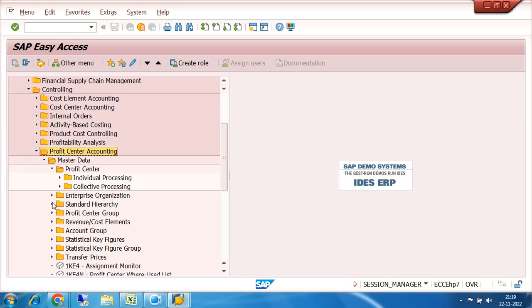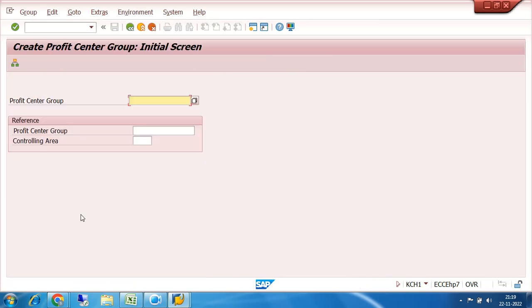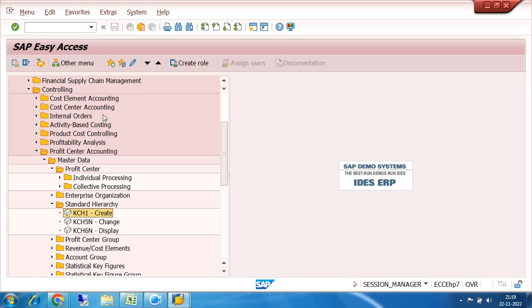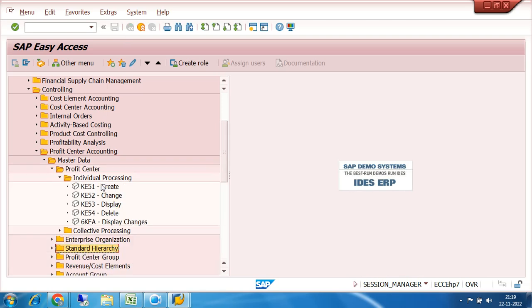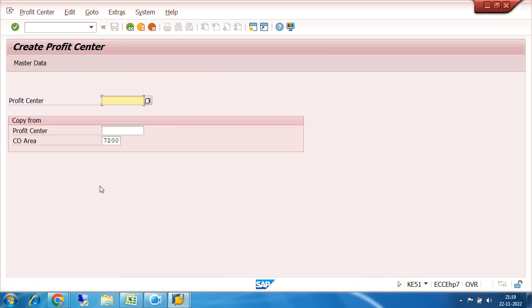But before that, I have to create the standard hierarchy of my profit center. So click on KCH1, that is create profit center group or profit center standard hierarchy. Let us see whether we can create the profit center without the standard hierarchy or not.